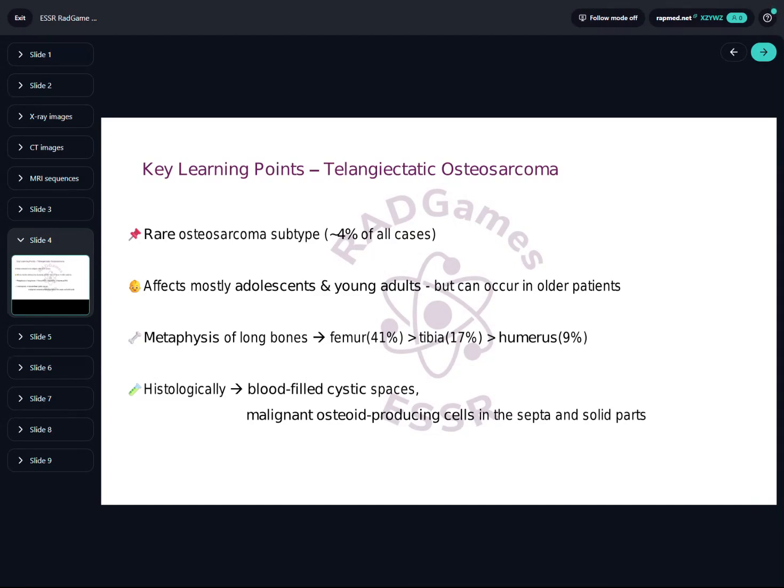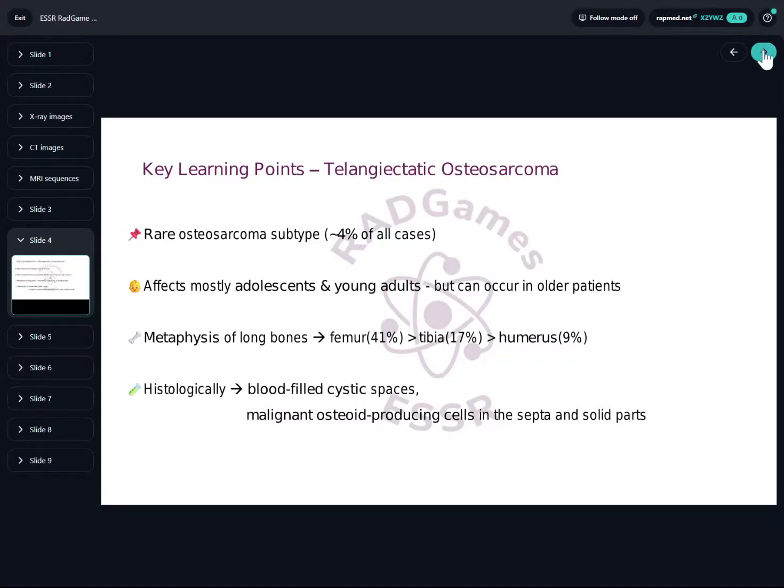To summarize, telangiectatic osteosarcoma is a rare subtype, accounting for about 4% of all osteosarcomas. It mostly affects adolescents and young adults, though older patients can also be affected, like in our case. It typically arises in the metaphysis of long bones, with the distal femur being the most common site, followed by the tibia and humerus. Histologically, it's characterized by blood-filled cystic spaces with malignant osteoid-producing sarcomatous cells within the septa or solid areas. So, while it may appear benign at first glance, biologically it is anything but, and early recognition is key.